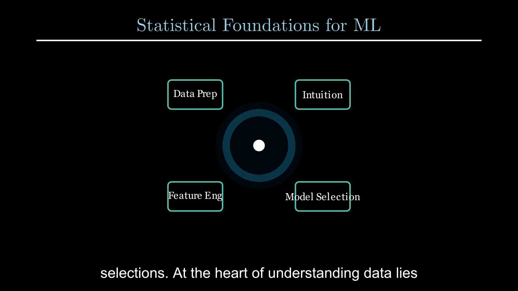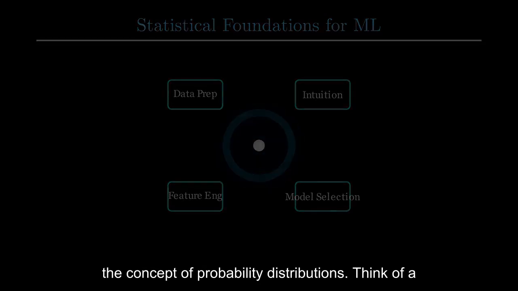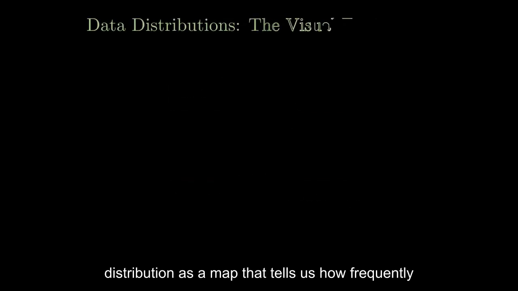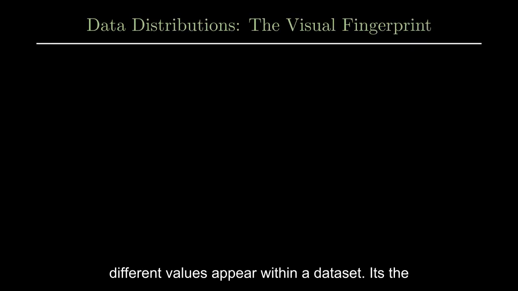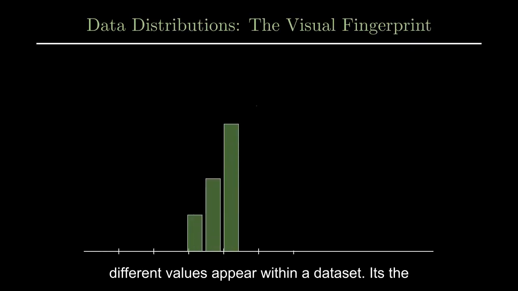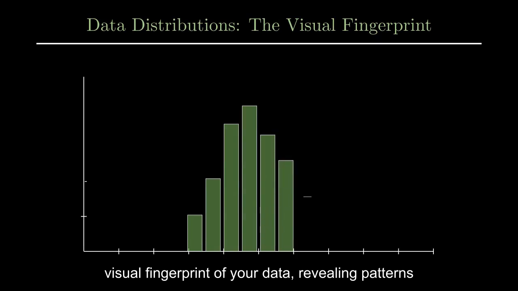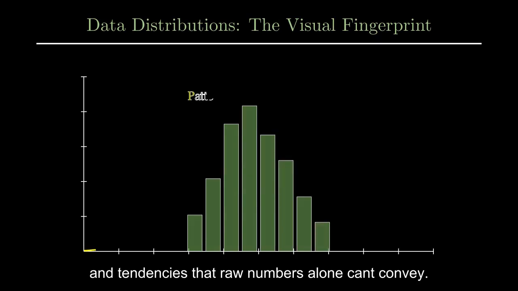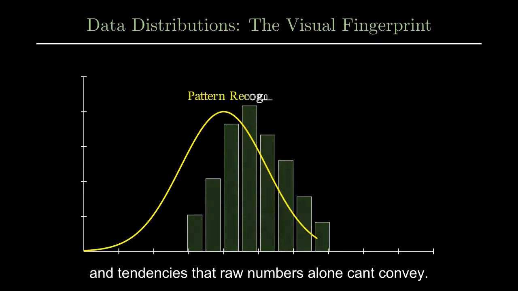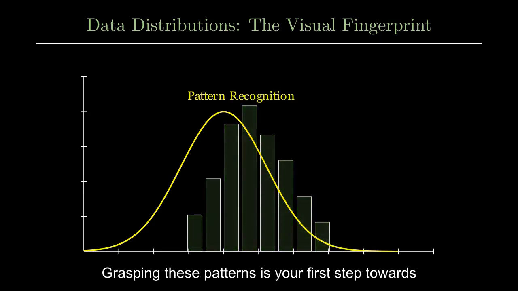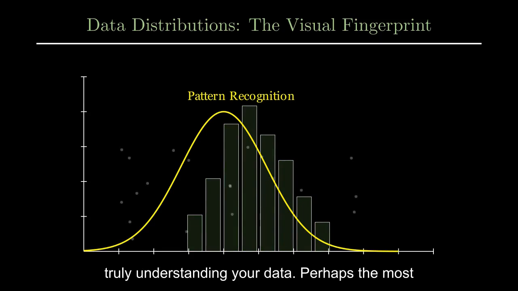At the heart of understanding data lies the concept of probability distributions. Think of a distribution as a map that tells us how frequently different values appear within a dataset. It's the visual fingerprint of your data, revealing patterns and tendencies that raw numbers alone can't convey. Grasping these patterns is your first step towards truly understanding your data.